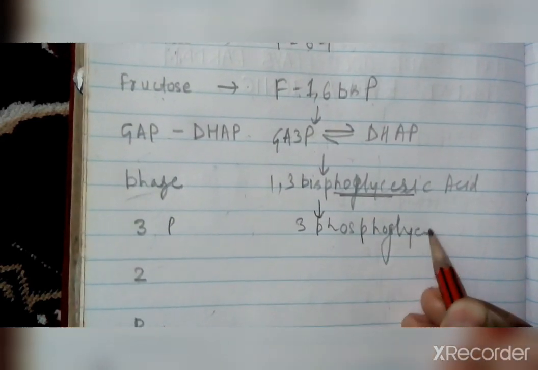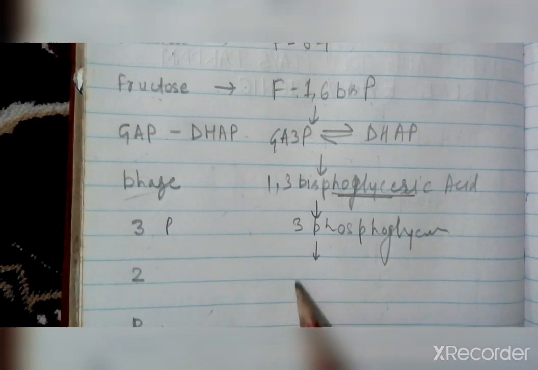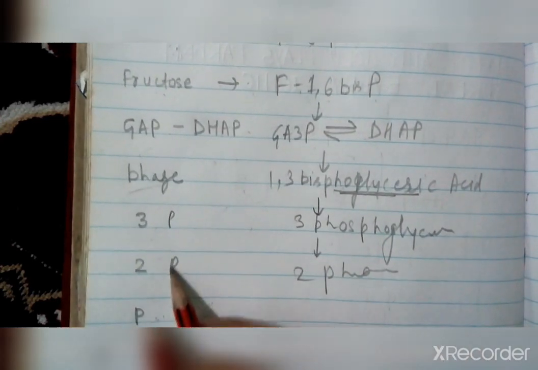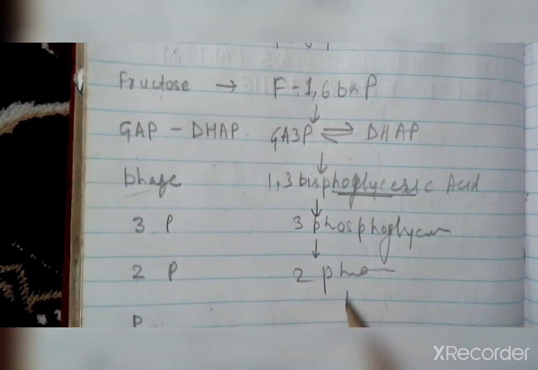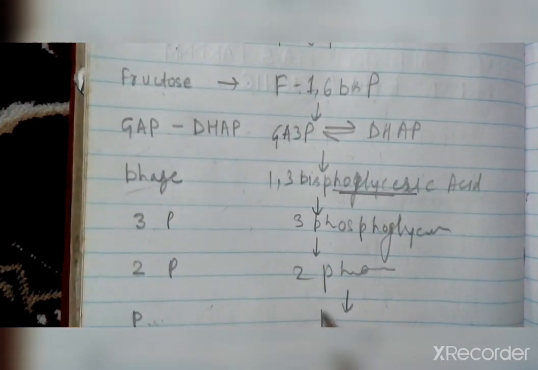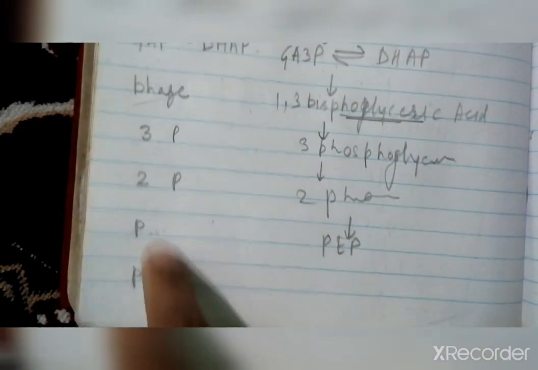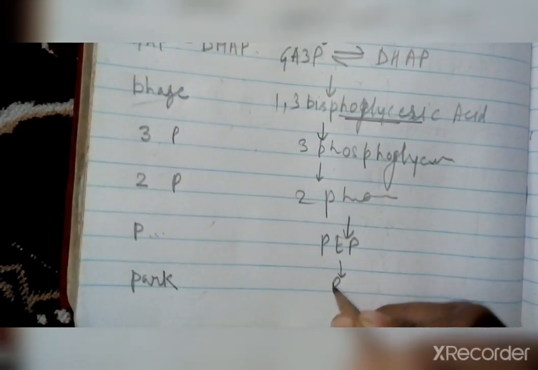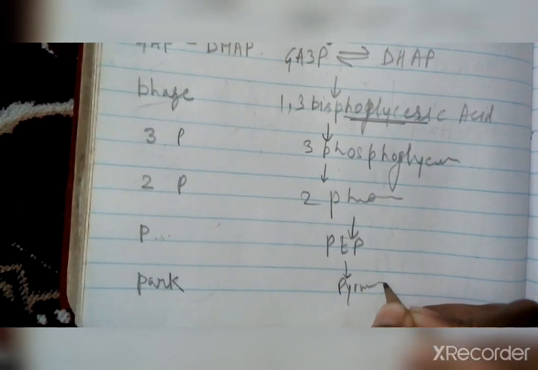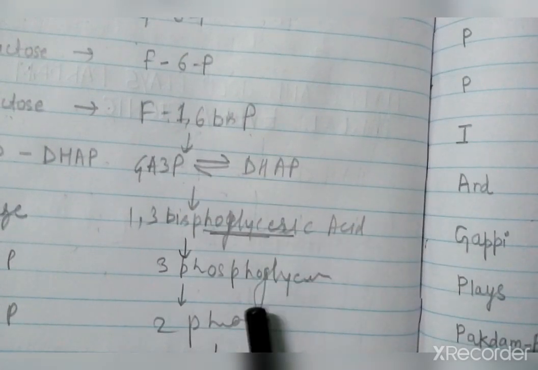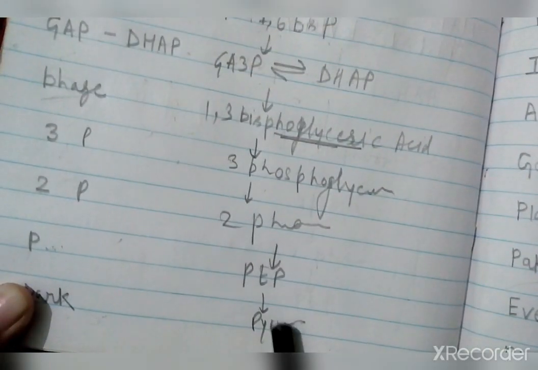3-phosphoglyceric acid. Now from 3-phosphoglyceric acid there is a formation of 2-phosphoglyceric acid. 2 also has a P. Then this P stands for phosphoenol pyruvate, and finally this stands for pyruvate. So that is basically the sequence of the reaction. Glucose, fructose, kaptha bhage 3 to P.